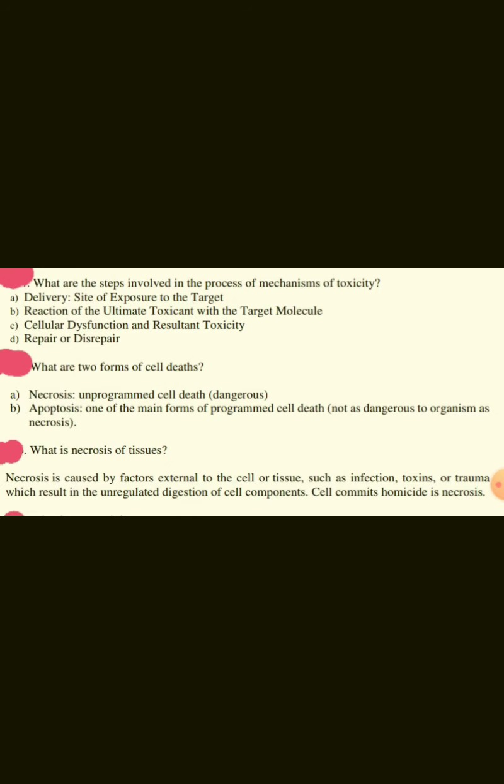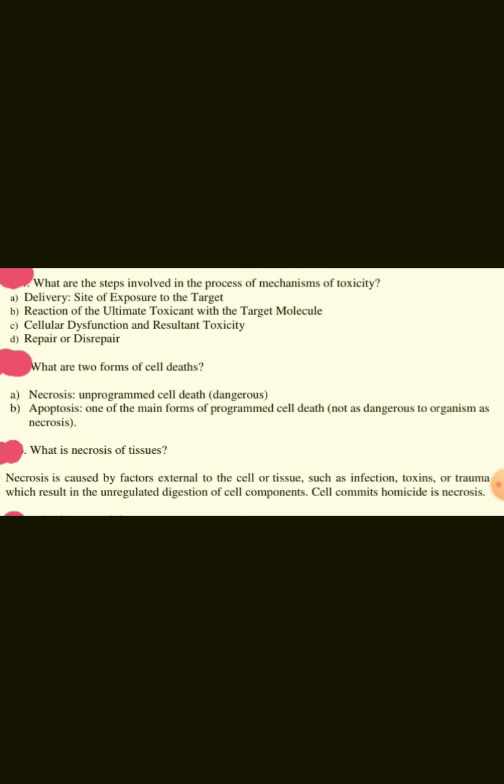What are the steps involved in the process of mechanism of toxicity? Delivery, site of exposure to the target, reaction of the ultimate toxicant with the target molecule, cellular dysfunction and resultant toxicity, and repair or disrepair.